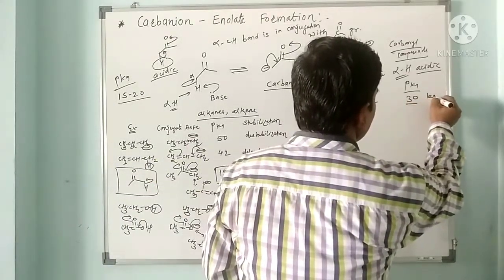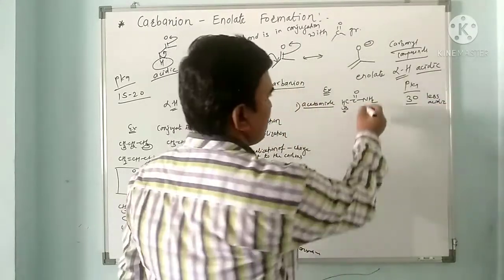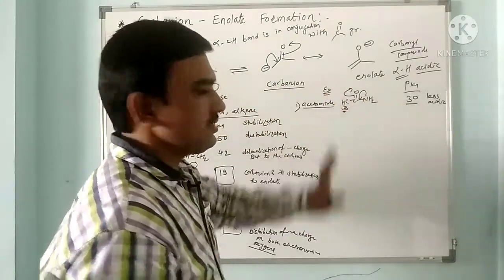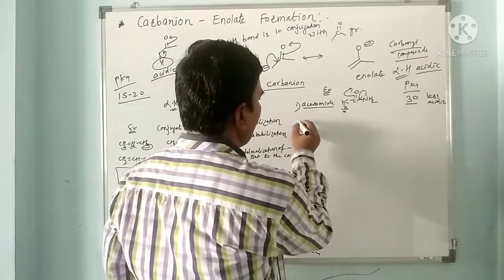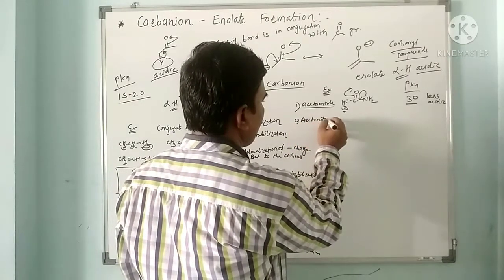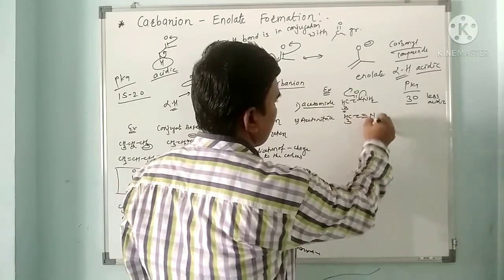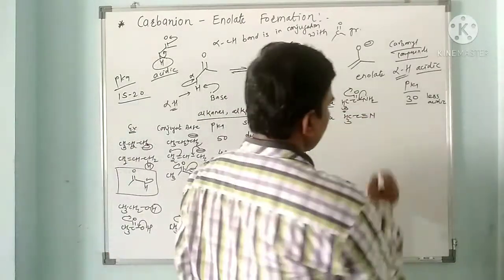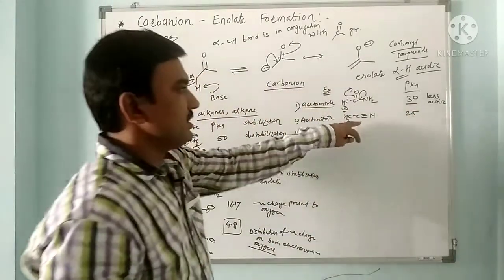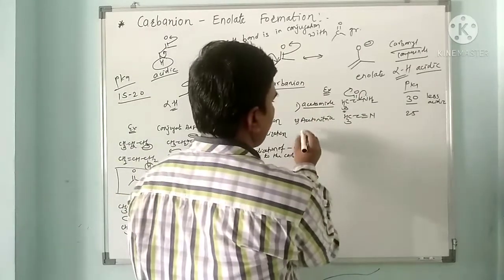So it is less acidic, because this nitrogen electron pair is in conjugation with the carbonyl, so this hydrogen's acidity decreases. If you see the example of acetonitrile, CH3C triple bond N, its pKa is around 25, so it is more acidic than acetamide because the nitrile attracts electrons.